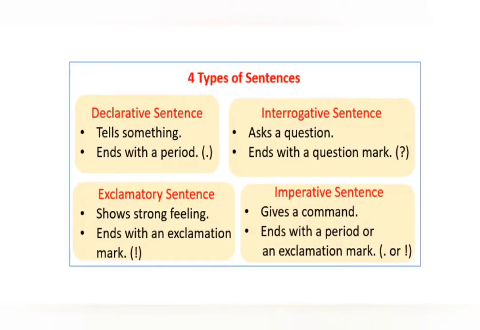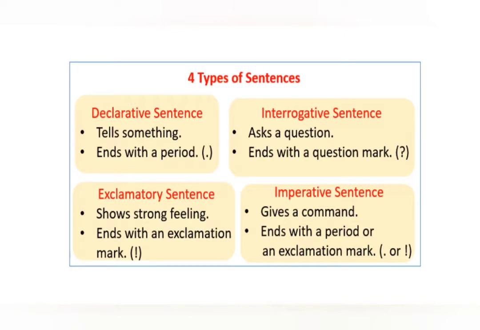So we will do the types of sentences once again. The first kind, the declarative sentence or the assertive sentence, tells something. It's like a statement, and it ends with a period or a full stop. Interrogative sentence asks a question and ends with a question mark.